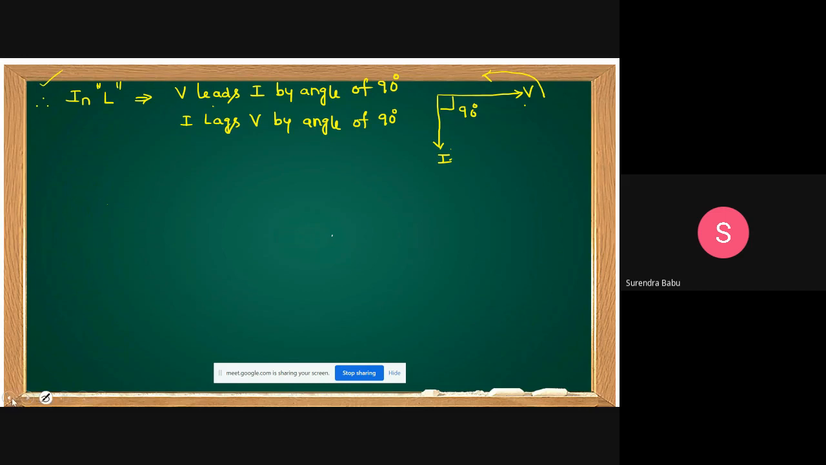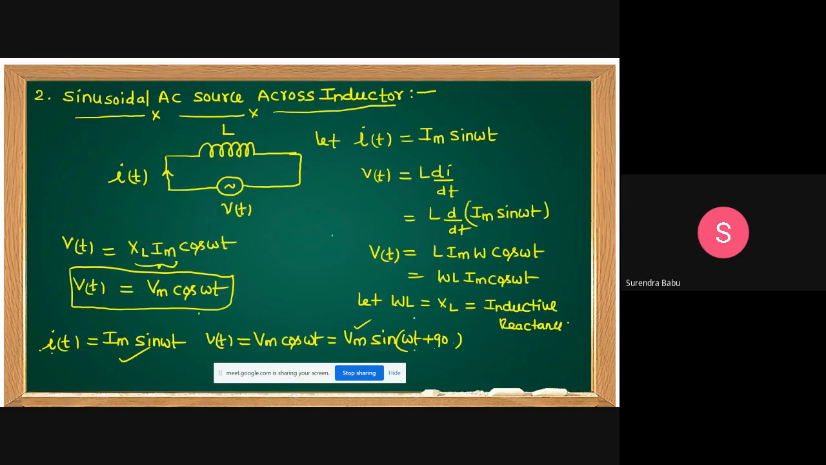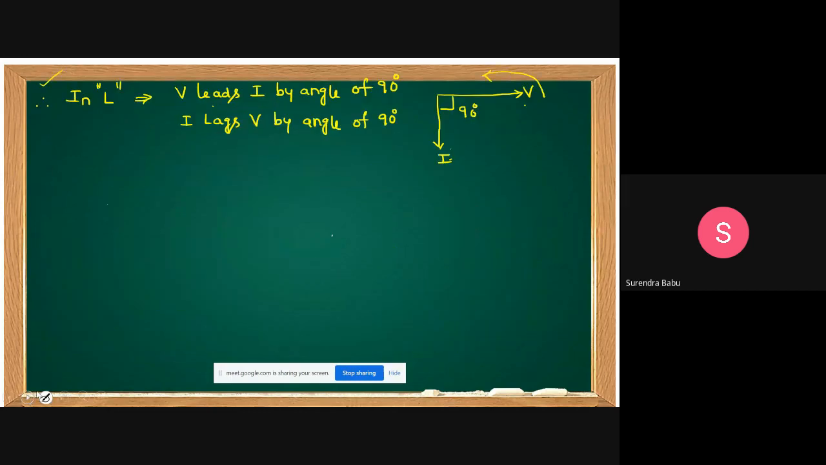Okay, this is the case of a pure inductor. Actually, omega L is equal to XL. That omega L is taken as the inductive reactance. Okay, that is a point to remember. Then you find what is the instantaneous power here? Come on, students, find the instantaneous power.